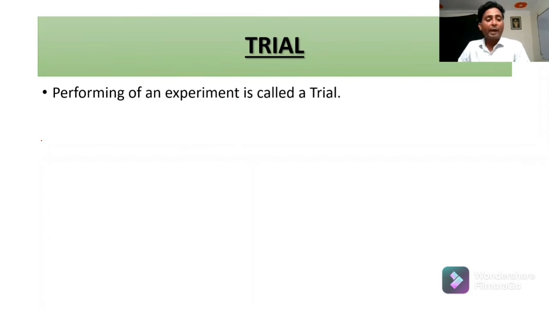Now come to the next point, trial. What is a trial? Actually, performing an experiment is called a trial. So you can say this is the verb, performing the experiment. Performing an experiment is called a trial. An experiment is the noun.